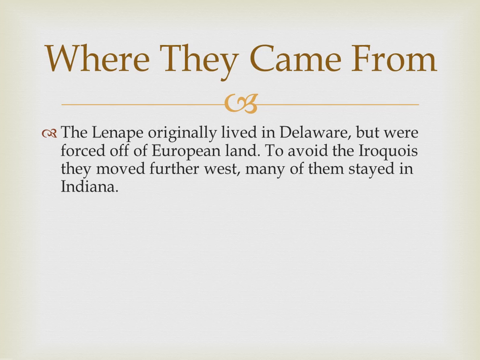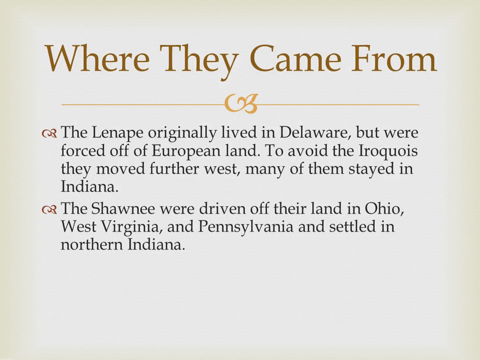The Lenape originally lived in Delaware, which is why they're sometimes called the Delaware Indians, but they were forced off of European land. To avoid the Iroquois and that powerful group, they continued to move further west, with many of them staying in Indiana. The Shawnee were driven off their land in Ohio, West Virginia, and Pennsylvania, and would settle later in northern Indiana.